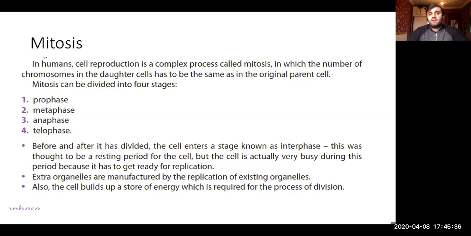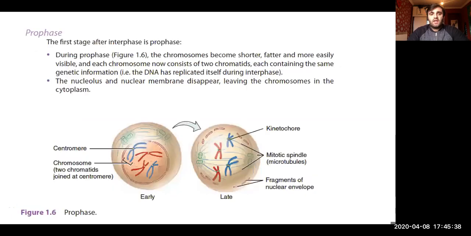What's happening in each phase is very important. So prophase is the very first phase. During prophase, the chromosomes become shorter, fatter, and visible. The chromosomes have 2 chromatids, so 2 identical copies, which is the consequence of the replication of DNA during interphase.